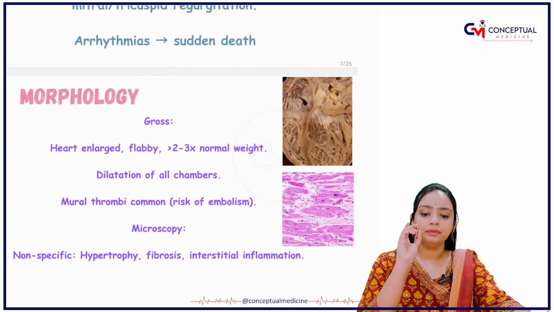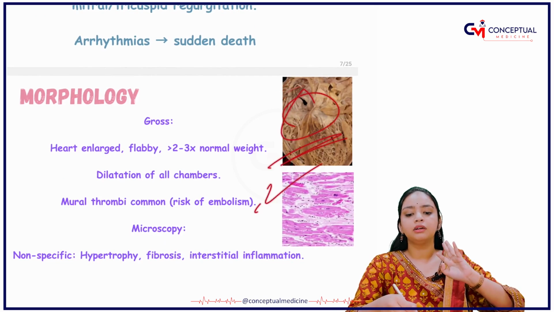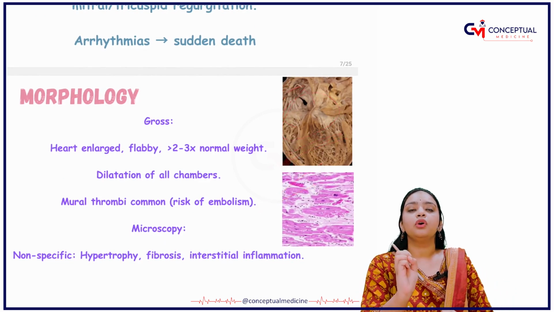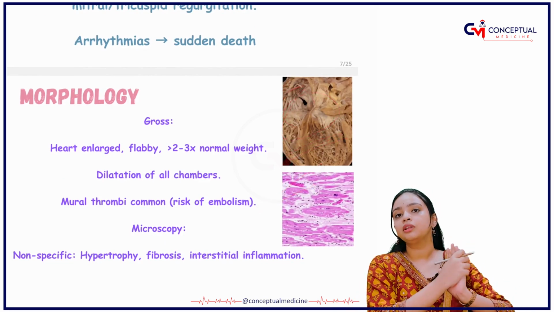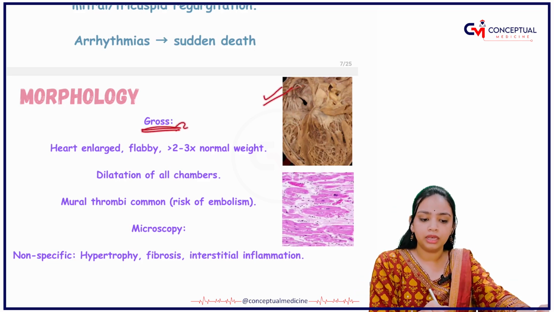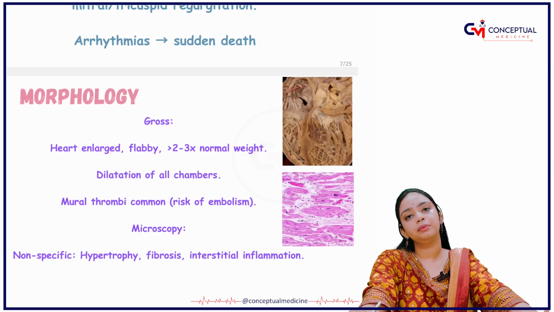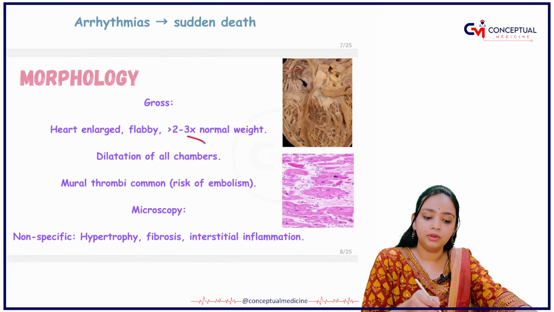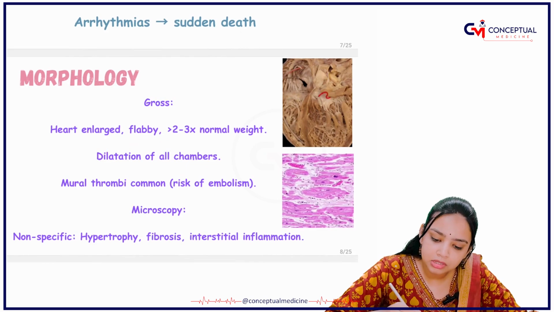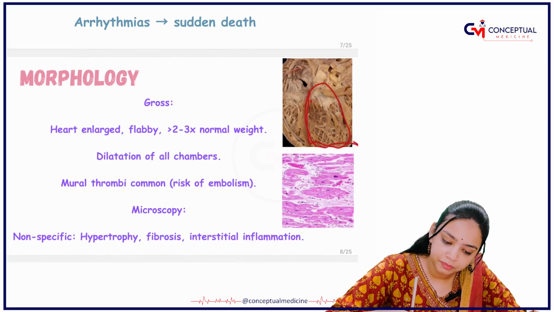In the morphology, just remember the gross figure very well and the histopathology also. If they ask you in the spotting in your pathology practical exam, you should be able to identify it. In the gross, you are able to see that the heart is enlarged. It is a flabby heart, and you have dilation of all the chambers. See, here you are able to see this chamber getting enlarged.